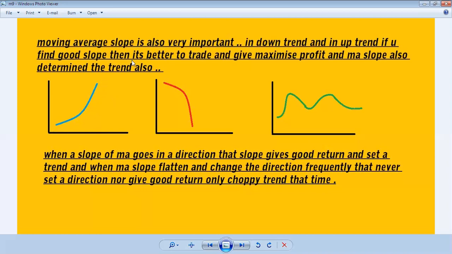We identify whether it's going to be upward or downward, or whether it is going to be sloppy, choppy. In choppy trends, the moving average slope will be flattened and change direction frequently, like this.